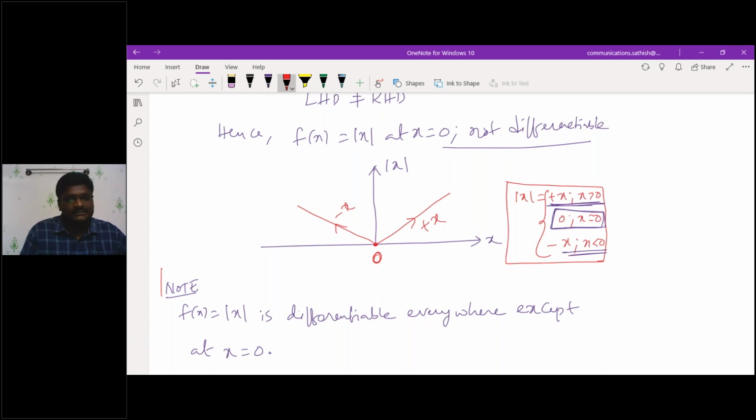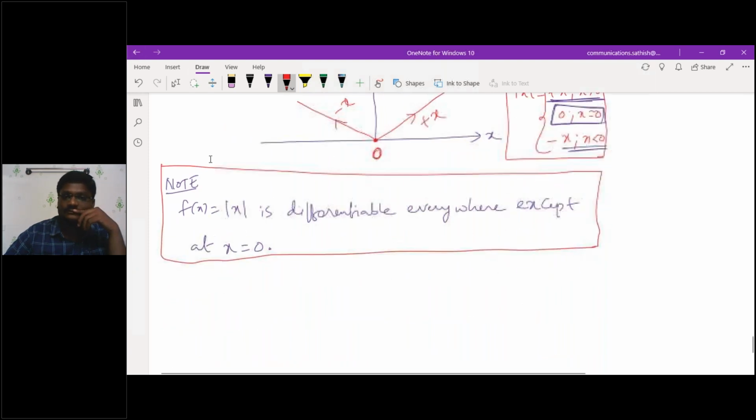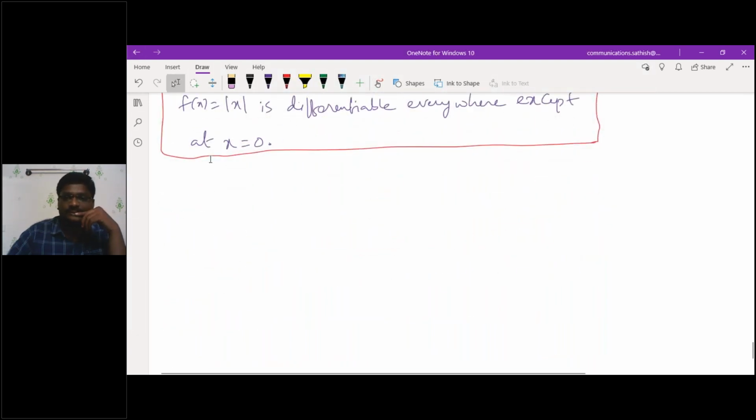Shall I conclude this statement? Why am I giving this statement, sir? I will ask you questions after this statement. That is, mod x is not differentiable at x is equal to 0. Am I correct? Yes, sir.